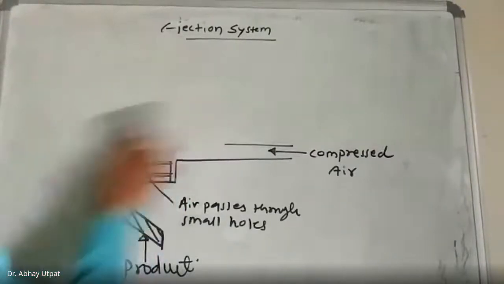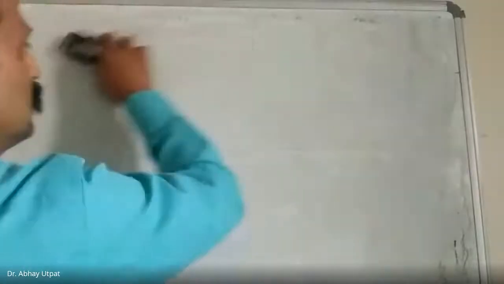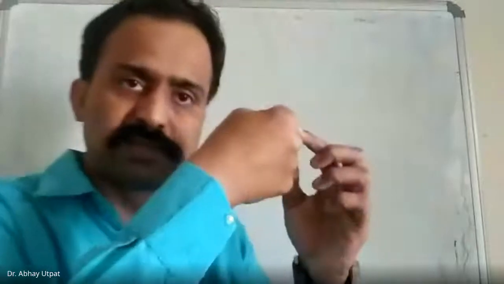Then fifth type, stripper plate ejection system. Many times what happens, whatever end part you are using for removing the component, suppose this is the end part through which compressed air is coming out, and the surface area of the component is larger, then it will not exert correct pressure. So the upper part may remain stuck and only the middle part gets removed. For example, I will show you.